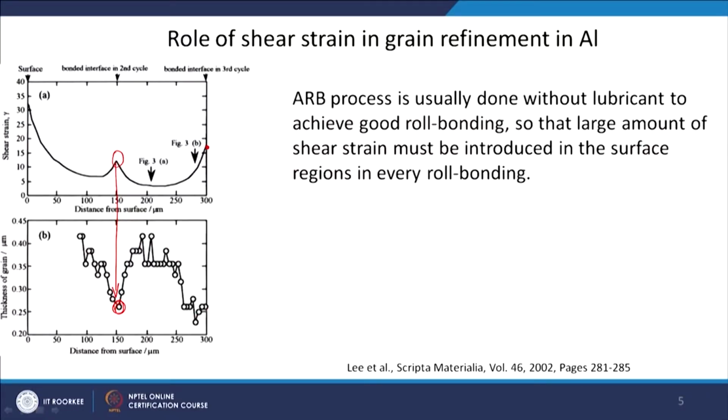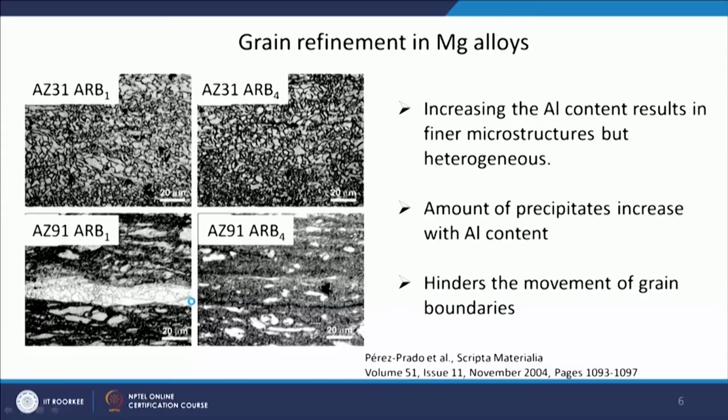Again there is a dip wherever the shear strain close to the surface is high. So, shear strain is being applied both through contact between the roll and the sheet, which becomes the interface when you cut it and again stack it over one another, and there is also shear strain between the layers. This is an example of grain refinement in magnesium alloys.